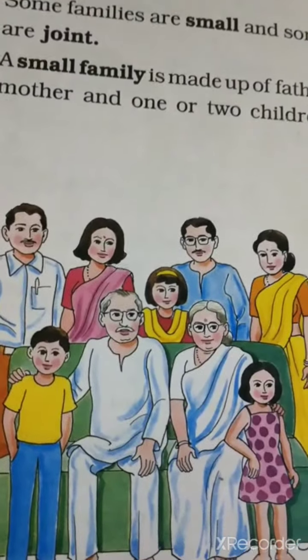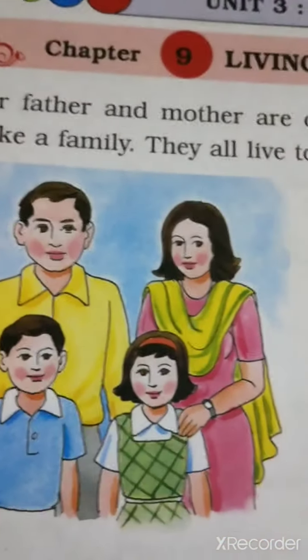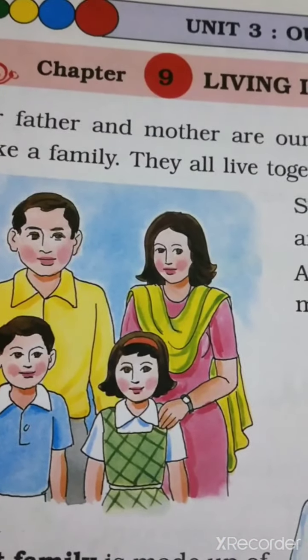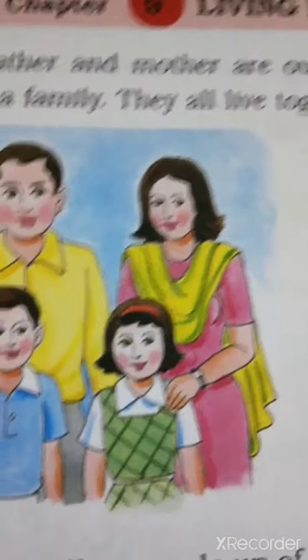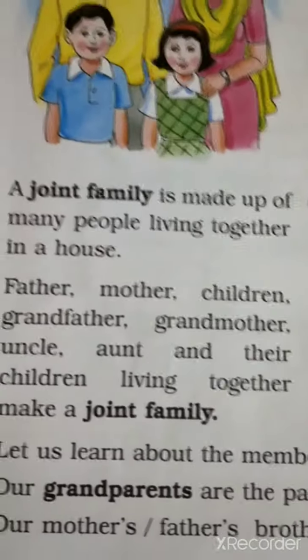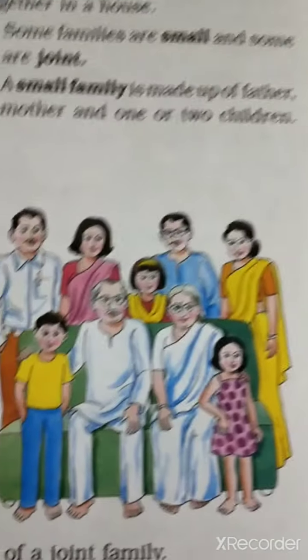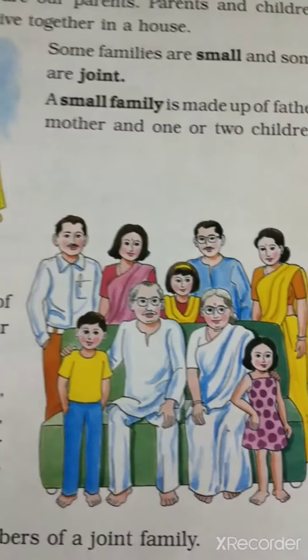And small family means mommy, daddy and you, or if you have a sister or a brother, it's called small family. Okay, so in this lesson you can see grandmother, grandfather, cousins are called joint family.